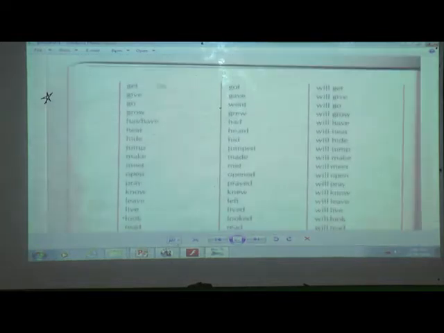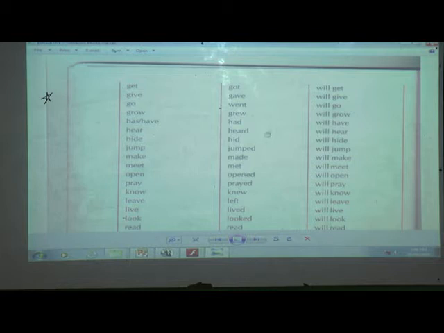Next page, page number 54. Get, got, will get. Give, gave, will give. You have to be fast. Go, went, will go. Grow, grew, will grow. Has, or have, had, will have.